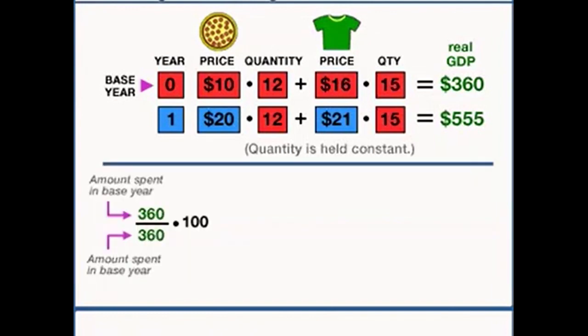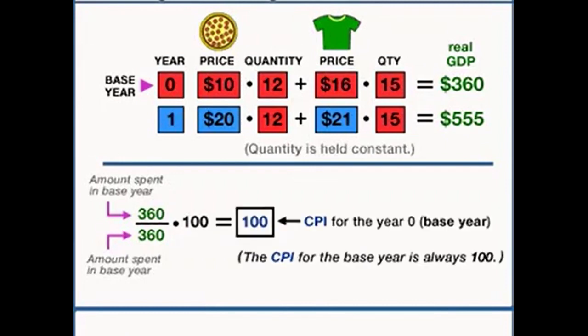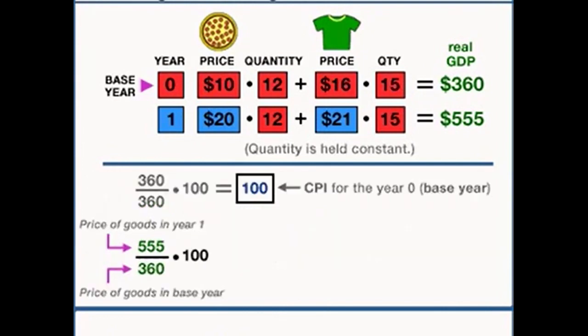So the Consumer Price Index for the year 2001 is 183. That's the amount by which prices have increased from one year to the next. But we're interested in a percentage increase, the amount by which prices have increased in percentage terms, because that's the inflation rate. So what we do to calculate the inflation rate using this method is we take the Consumer Price Index for the year 2001, and we subtract from it the Consumer Price Index from the year 2000.